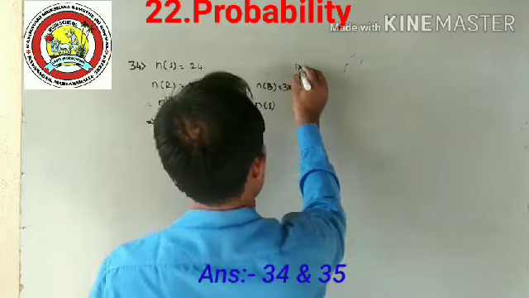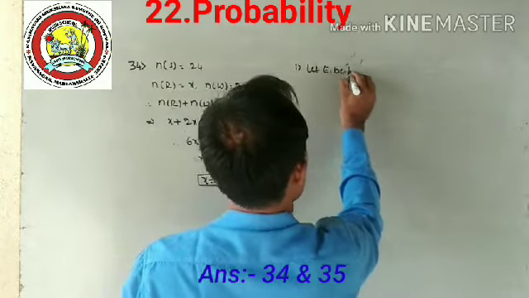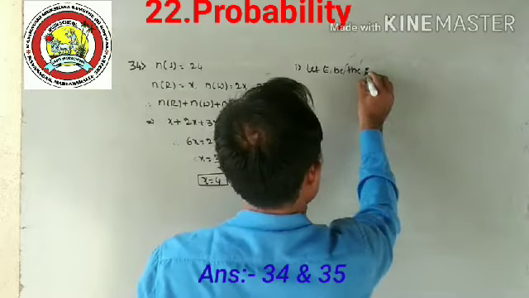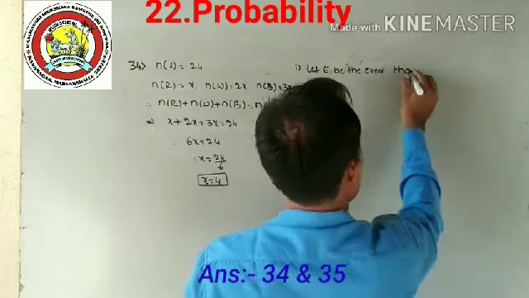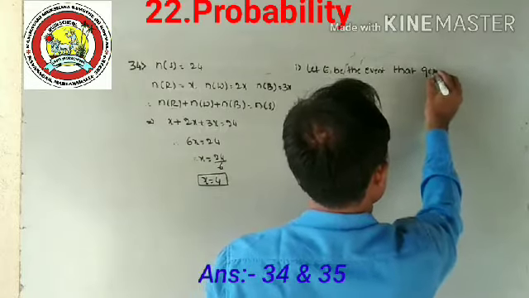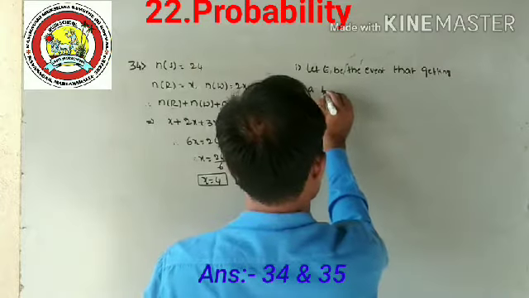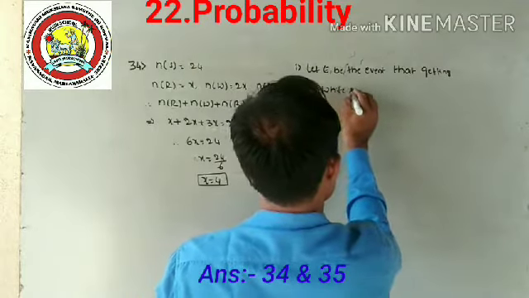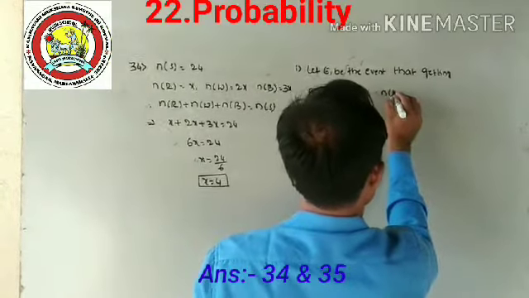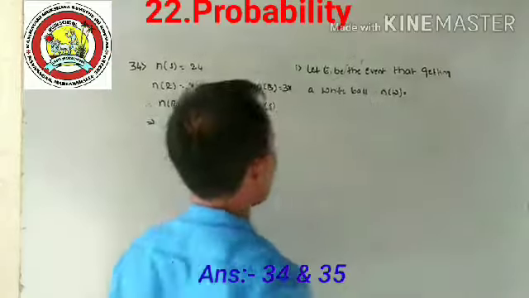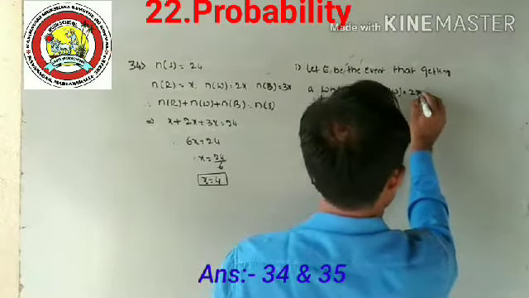As the first one, let E1 be the event of getting a white ball. Therefore, for getting a white ball, the value of n of W is equal to 2x.